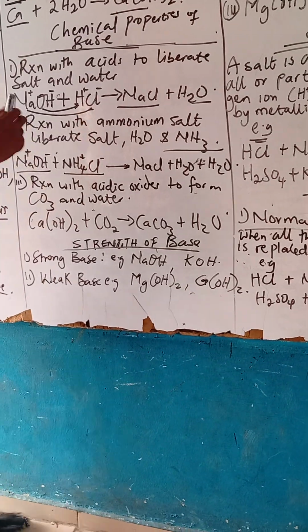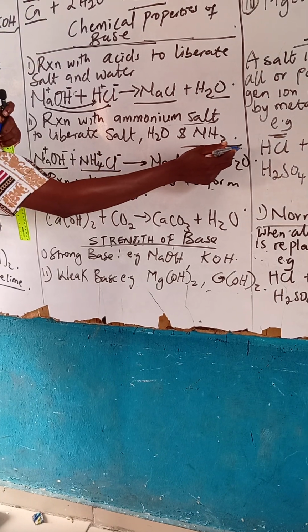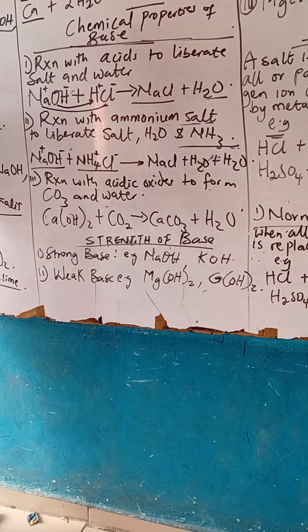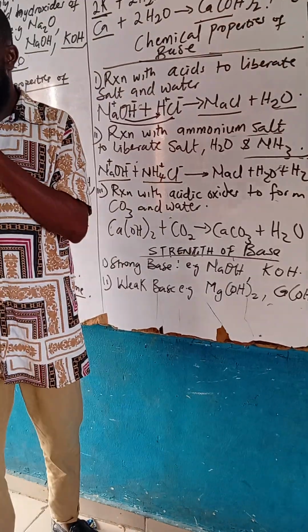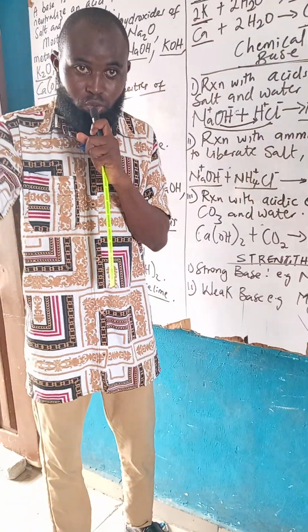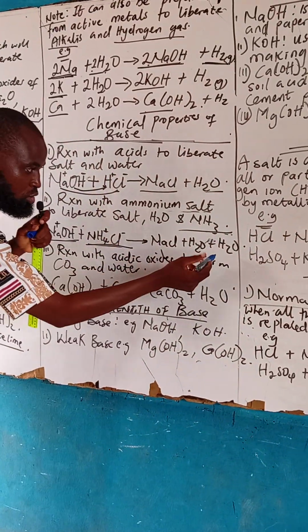Anytime a base is reacting with an ammonium salt, it always liberates ammonia. But anytime an acid is reacting with a hydrogen carbonate, it will liberate CO2.